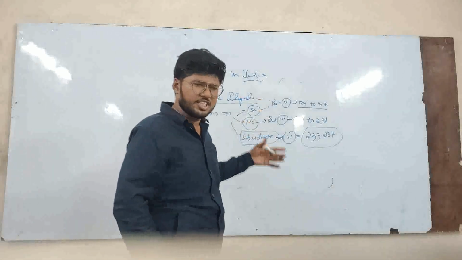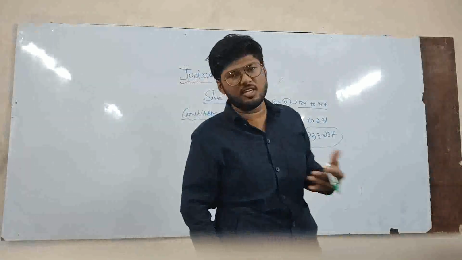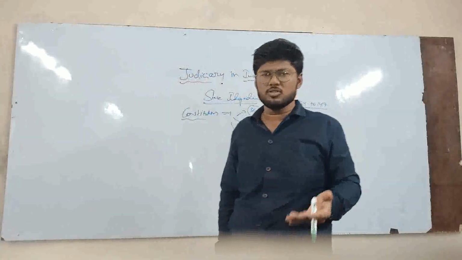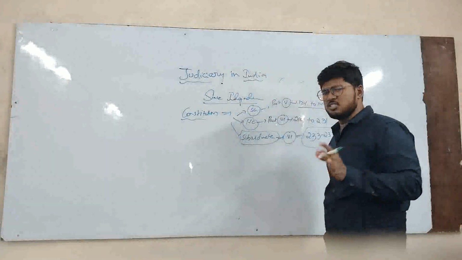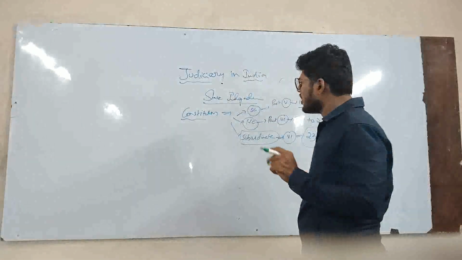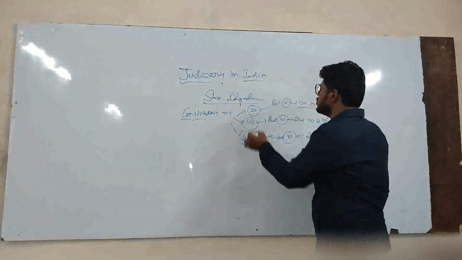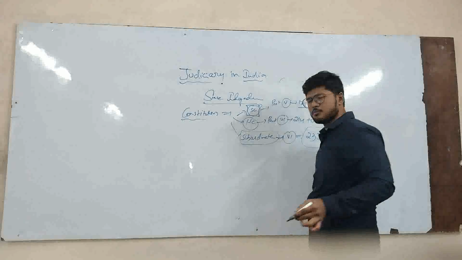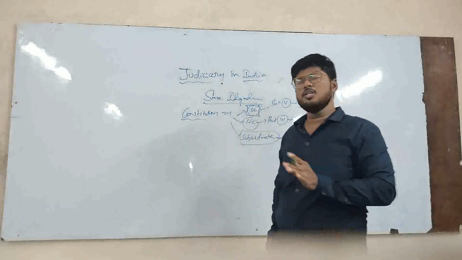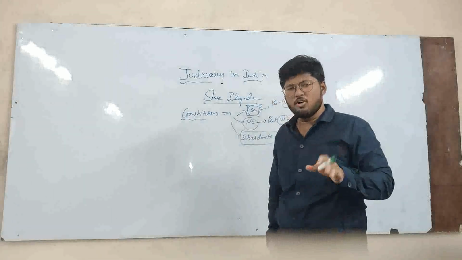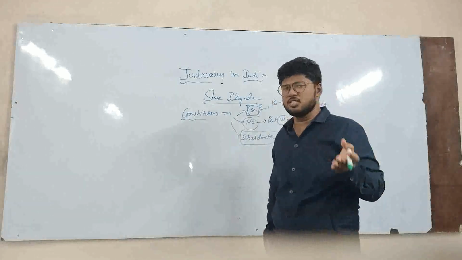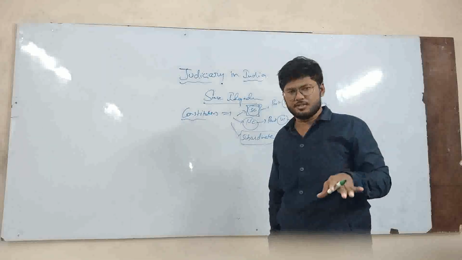Subordinate courts include the district courts, and at the district level we have various different courts, that is the civil courts as well as the criminal courts, and we will see those structures in the later part. At first we will see the Supreme Court. What is the Supreme Court? It is only a successor of the Federal Court, which already got established in the Government of India Act 1935.